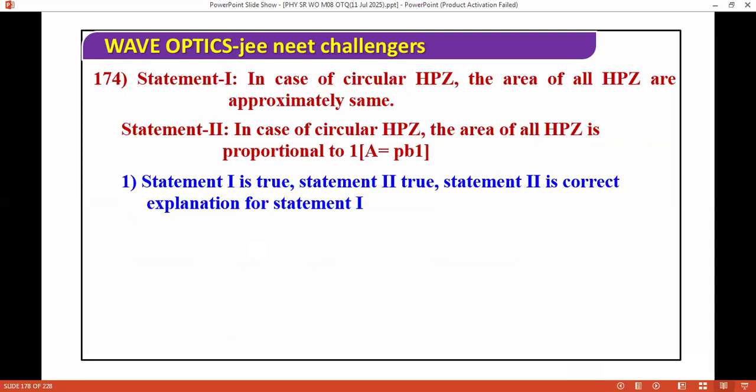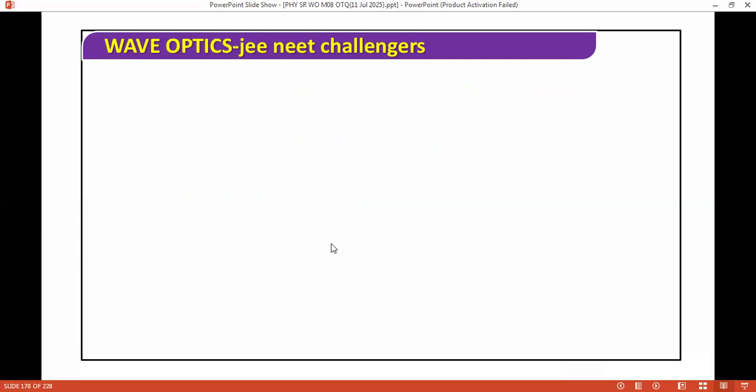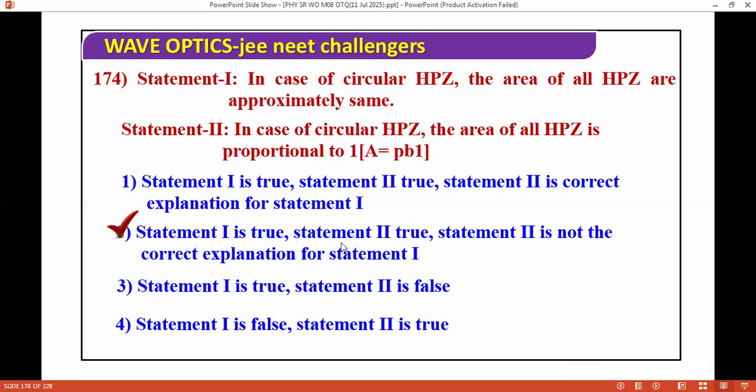So, in case of circular HPZ, the area of all HPZ are approximately the same. In case of circular HPZ, the area of HPZ is proportional to one. So in these questions, the correct answer is both. Both is correct here. So I'm moving ahead for the next question.